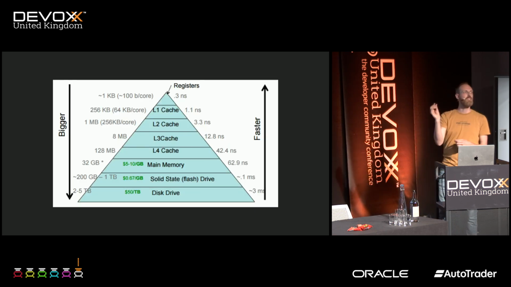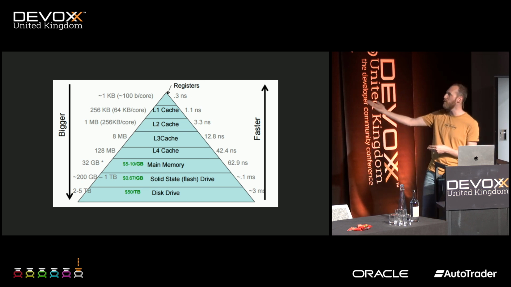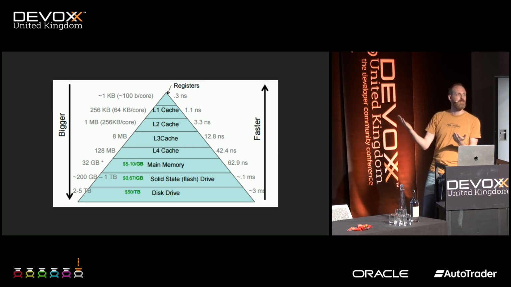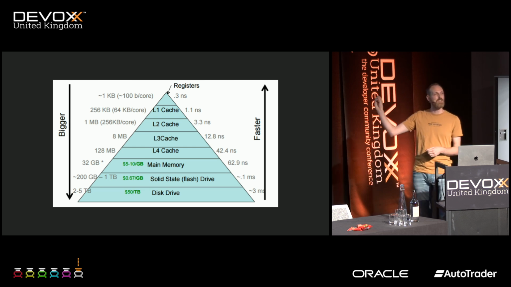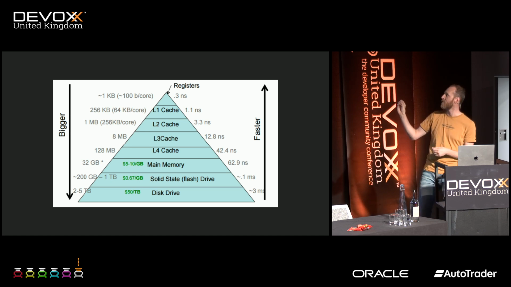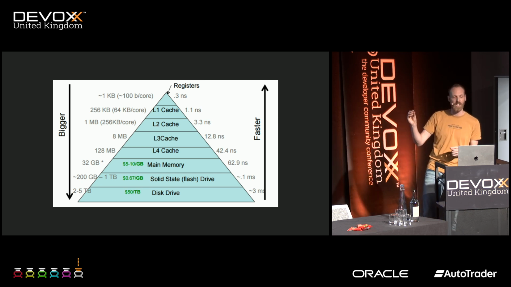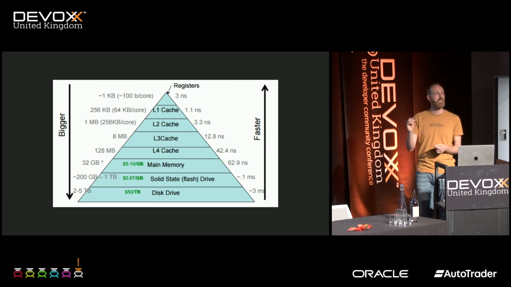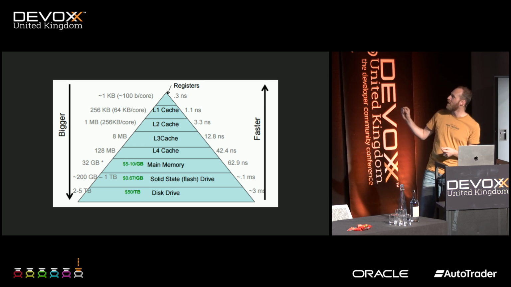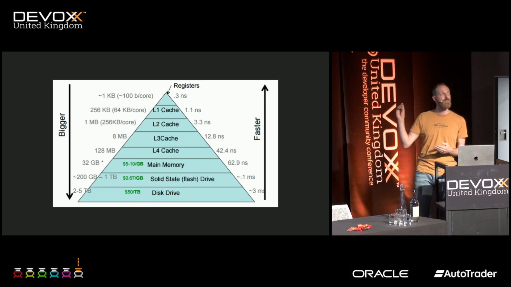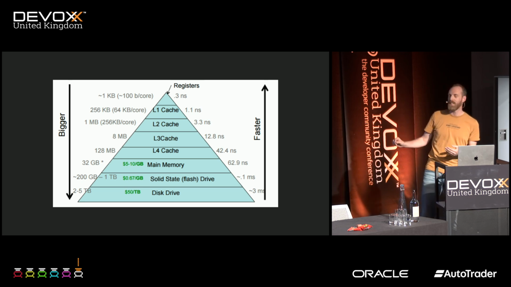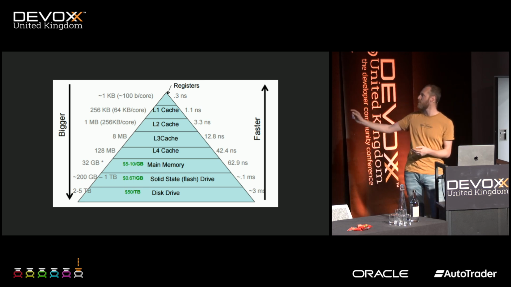Here you can see a comparison in times. Again, these times will vary for every CPU, just an example, but the order of magnitude is pretty understandable. If you just have the register in the CPU, it's very fast, like 0.3 nanoseconds. And if you have to load something from the L1 cache, it's 1 nanosecond. Still very fast. But you can already see if your data isn't in this L1 cache, but you need to go to the L2 cache, it's 3 times slower. It's 3 nanoseconds. And if it needs to load it from the L3 cache, it's already 13 nanoseconds. And this snowballs. If you go all the way to your solid state drive, it's about 0.1 millisecond.